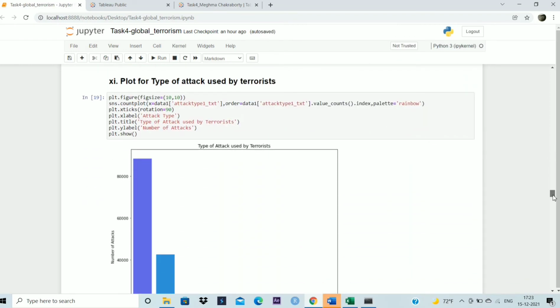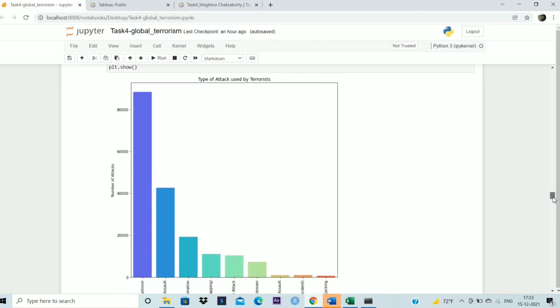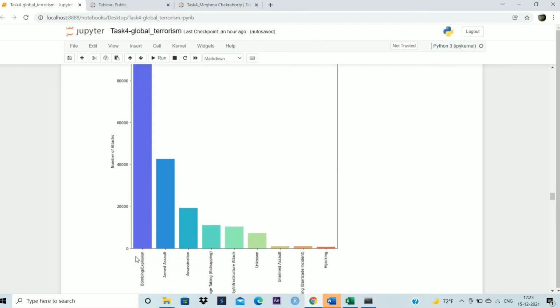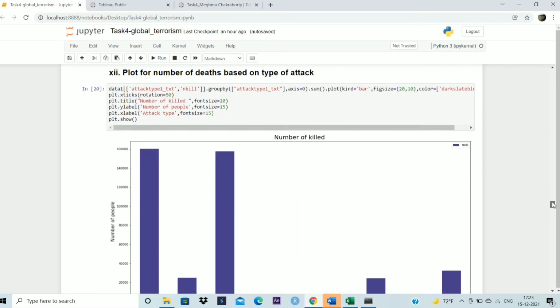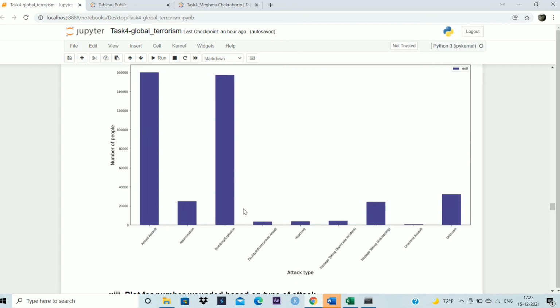Next, I've plotted a graph for the attack type. So we can see that bombing or explosion is the type which makes the highest number of attacks, followed by armed assault, assassination, kidnapping, etc. Next, there is the plot for number of deaths based on the type of attack. So again, we can see that armed assault followed by bombing or explosion are the highest attack types which are causing people to die.